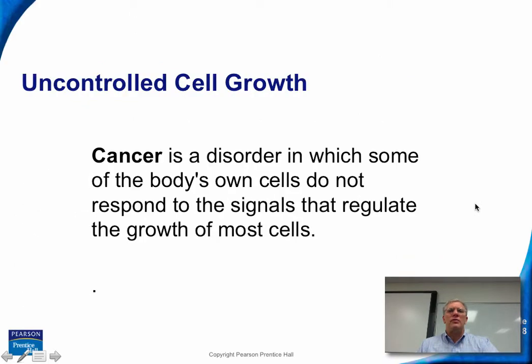Okay, now what happens if the cell doesn't respond properly to these stimuli? Well, that's when cancer takes place. Cancer is a disorder in which some of the body's own cells don't respond properly to these signals. And when that happens, the cells just undergo uncontrolled mitosis and form some sort of a mass or a tumor.